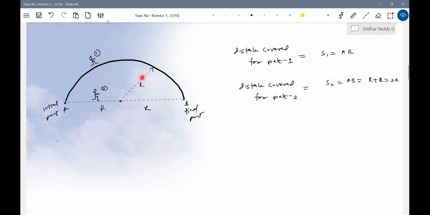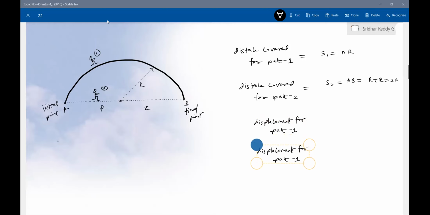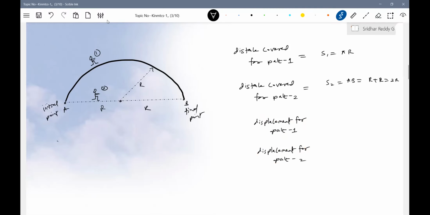So look at the distance covered. It depends on path, no? What about displacement for both? The displacement for both as a vector quantity. Displacement for path 1, similarly the displacement for path 2: S1 bar should be equal to 2R i cap, S2 bar equal to 2R i cap.